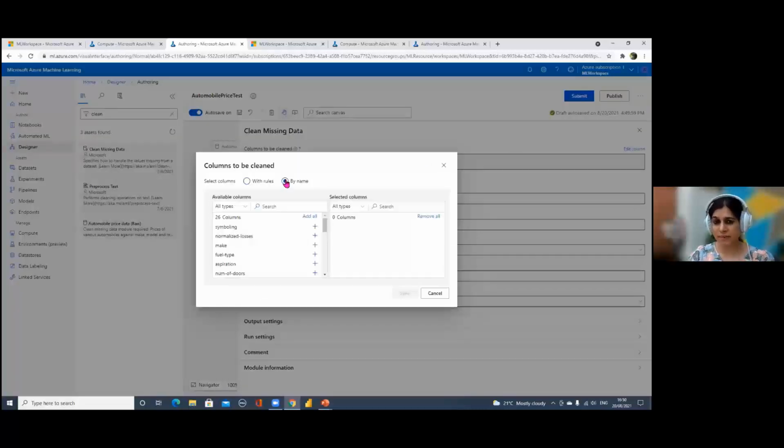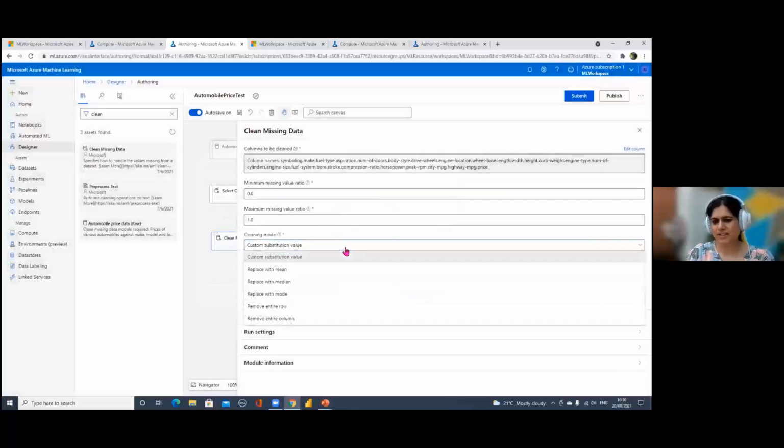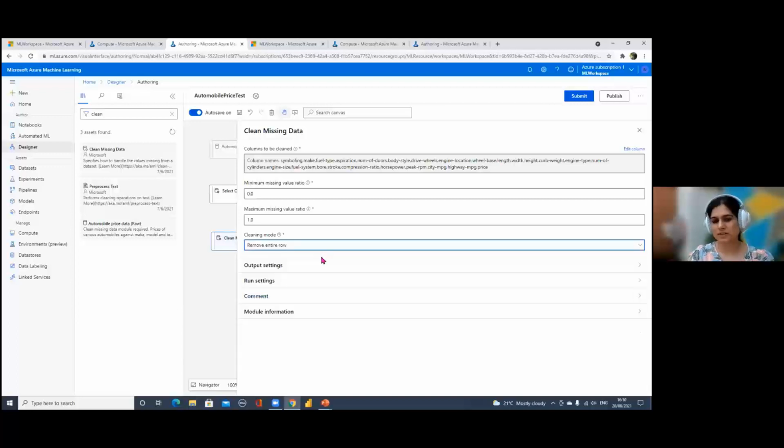Again, I'll do the same thing by name. I can add all and just remove the norm column, because this column has already been removed in the previous step, so make sure you have removed it in this step as well. I want to clean all of my columns. As there were just 2 or 3 rows that had missing values, there are different cleaning modes you can select, like replace with mean, replace with median, mode, and so on. But I'll just remove those rows, because they were a very, very small proportion, just 2 or 3. So that's the rule we'll use here to clean our data.